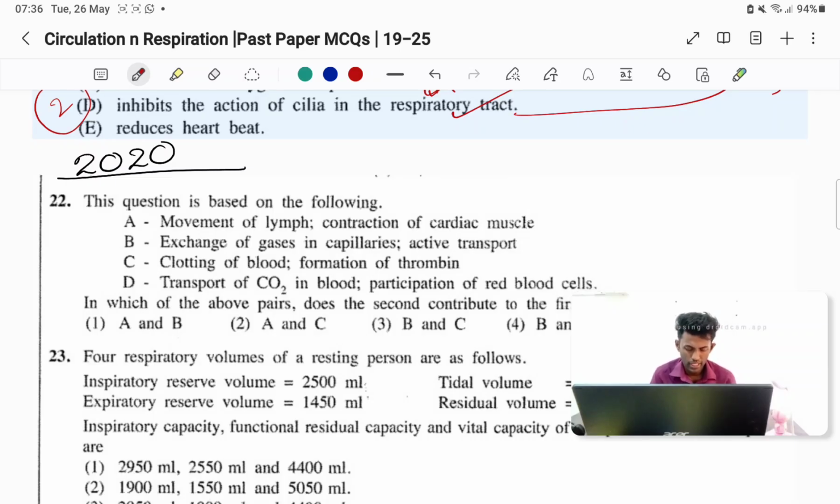B, exchange of gases in capillaries. Active transport? No, not active transport. It's passive diffusion. Then C, clotting of blood, formation of thrombin. Yeah, that's true. In the clotting of blood, formation of thrombin happens. Prothrombin becomes thrombin, right?